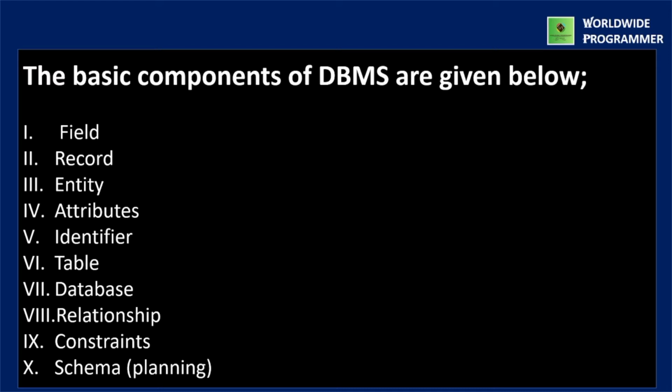First one is field, then record, then entity, then attributes, then identifier, then table, then database, then relationship, then constraints, and the last one is schema or planning.